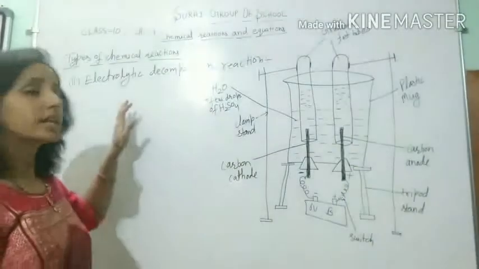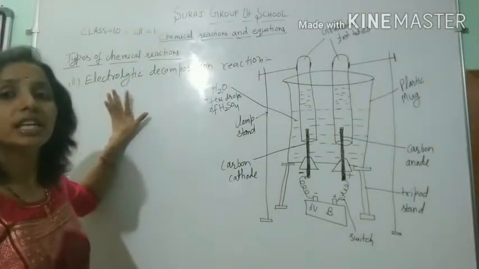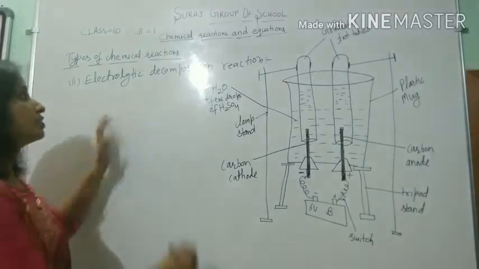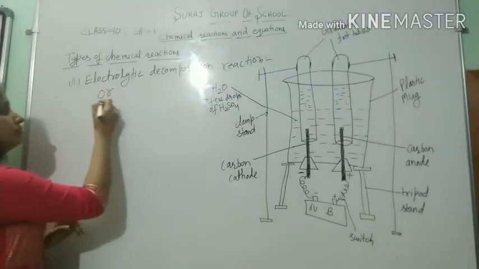Now the next type of decomposition reaction is electrolytic decomposition reaction. This reaction is also known as electrolysis.